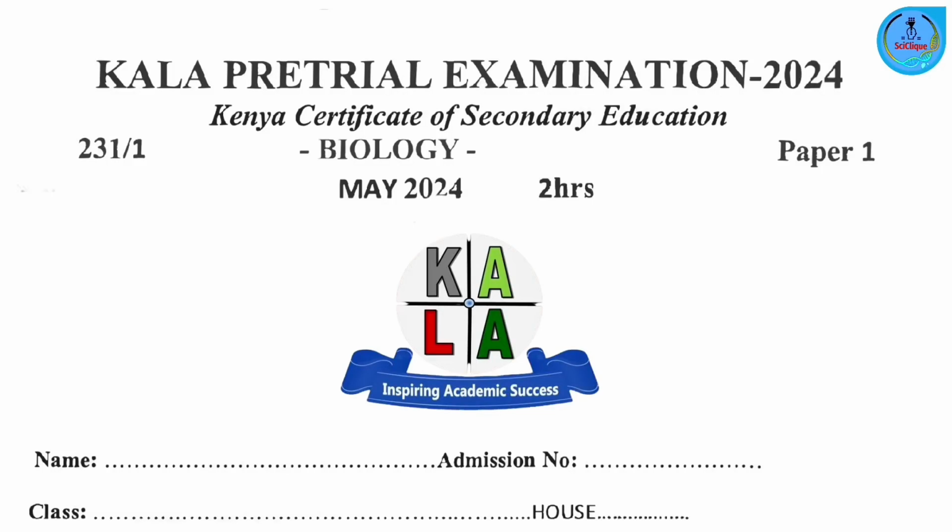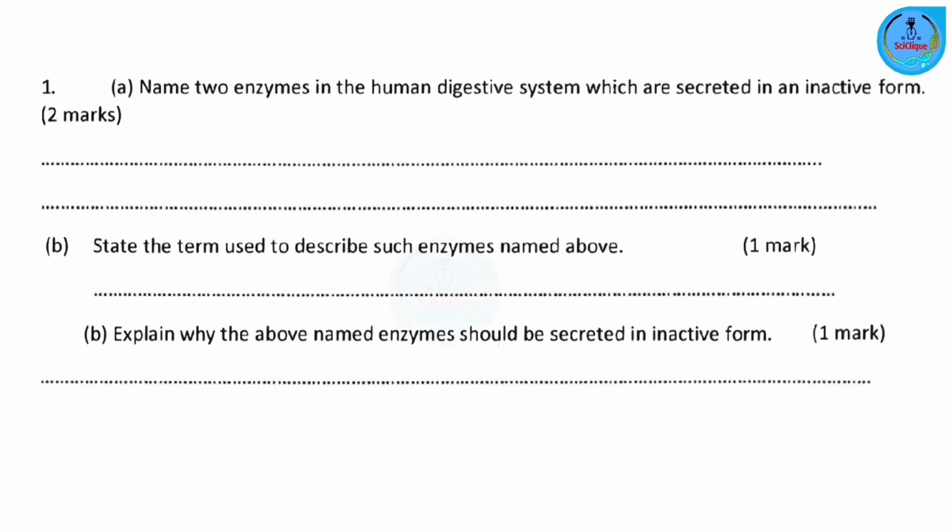Let us discuss the KCSE joint exam Biology Paper 1. On to our first question. Name 2 enzymes in the human digestive system which are secreted in an inactive form.